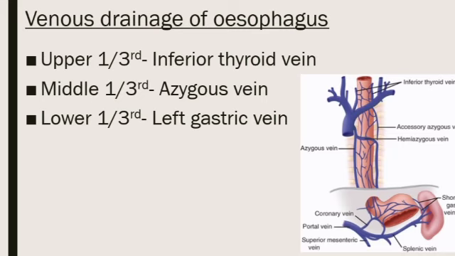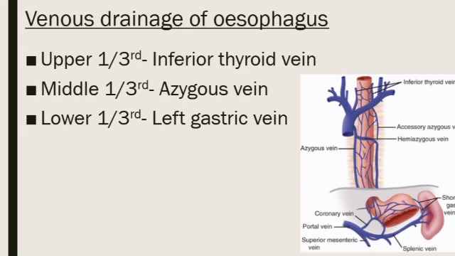The middle 1/3 is drained by the azygos vein, and the lower 1/3 is drained by the left gastric vein, just as the left gastric artery supplied it. So this is the venous drainage.